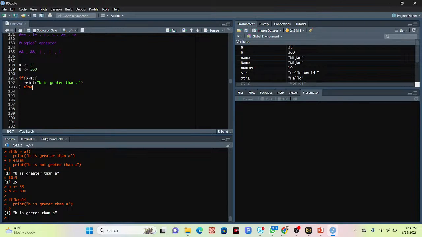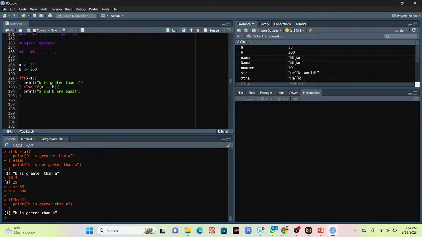So else if, suppose else if a equal b. In this case, else if a is equal to b, then what happens? It will simply print about the other condition. So I use the curly bracket and put print "a and b are equal".